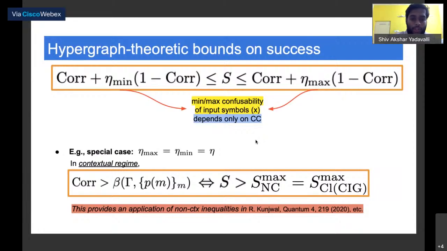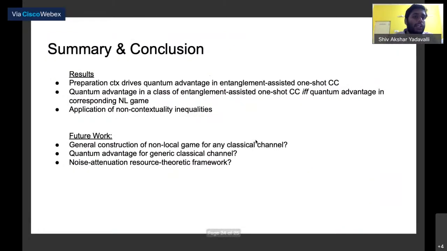Yeah, so I think with this we are done. So I'll just summarize. We've shown three main things, other than a bunch of side stuff. First, that preparation contextuality is what drives quantum advantage in entanglement-assisted one-shot communication. Second, quantum advantage in a class of entanglement-assisted one-shot communication protocols happens if and only if quantum advantage in the corresponding non-local game occurs.